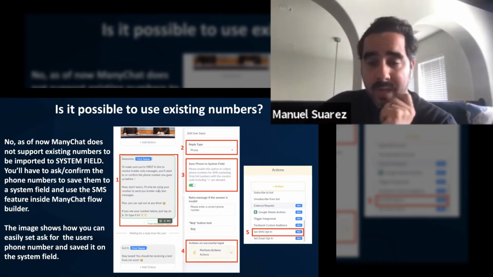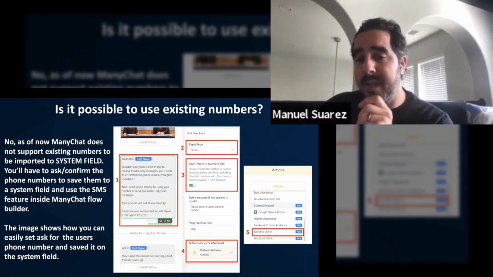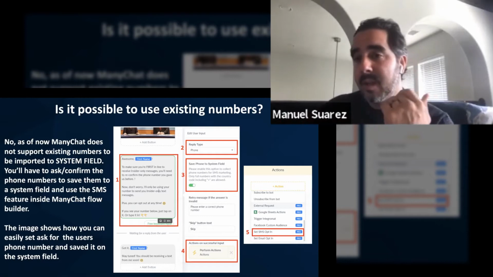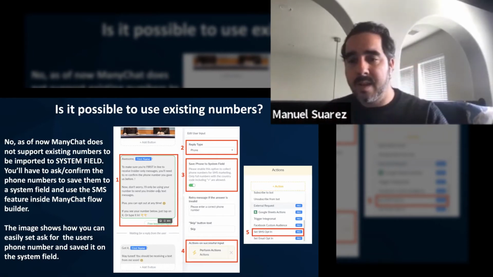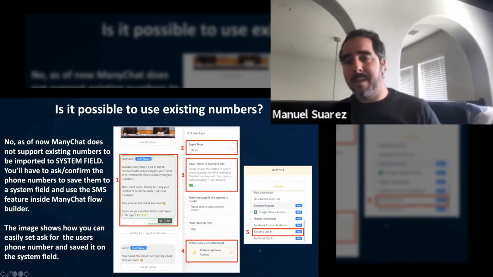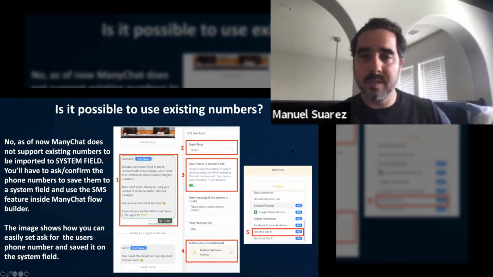All right, so now you've got that. Retry message if the answer is invalid: please enter a correct phone number. And then there's going to be a skip button text if they refuse to enter the phone number. Okay, so that's as simple as that. And then number 5 is going to be the set SMS opt-in option right there. Super simple to set this up.